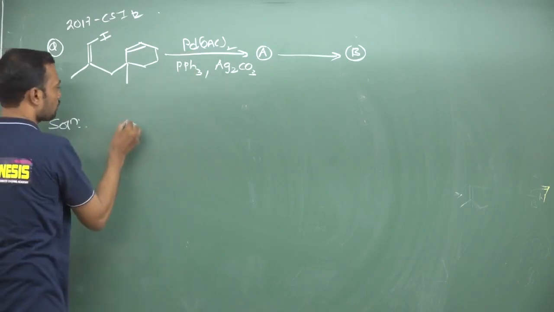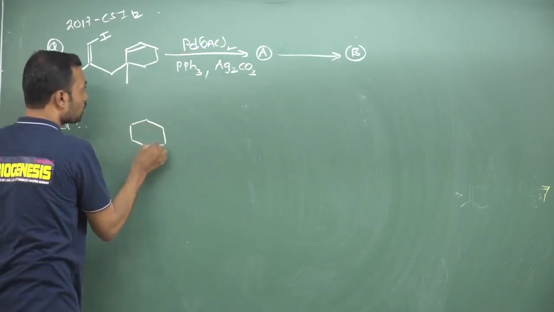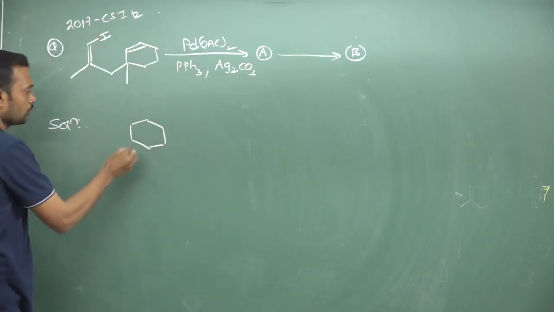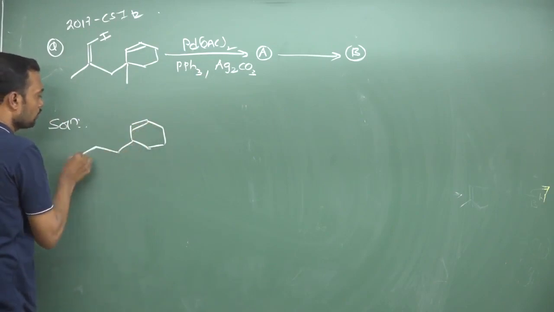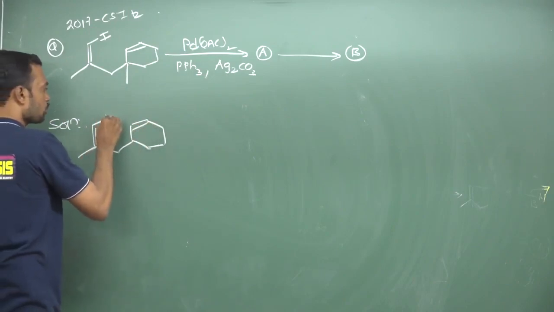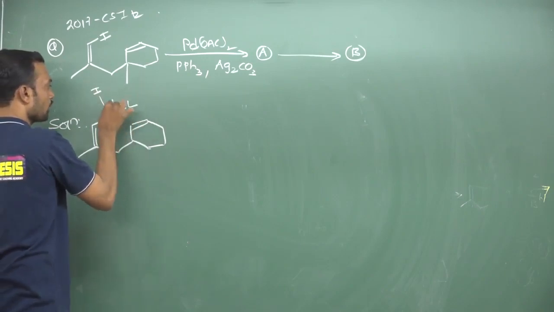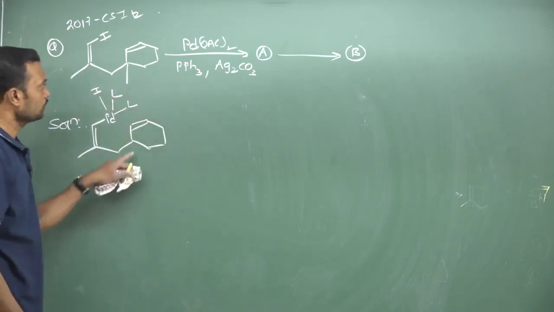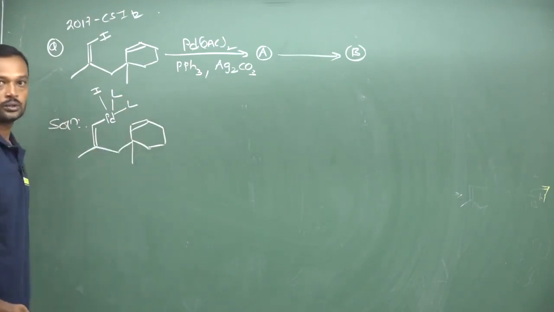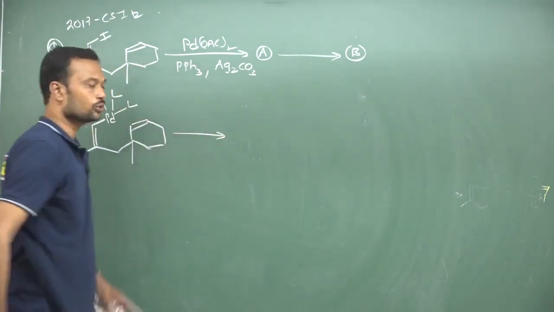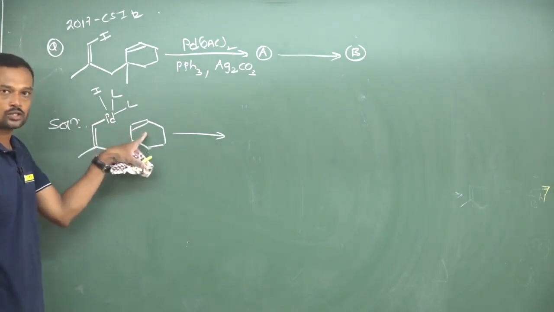When you take this particular molecule, palladium is definitely going to be inserted between the organic part and iodine. So can I write it like this: a double bond, and here there is the attachment of palladium, followed by iodine, and two ligands are going to be oriented like this. The oxidation state changes. Now here, followed by a methyl group. Next it goes through insertion of the organic part as well as palladium around this double bond.